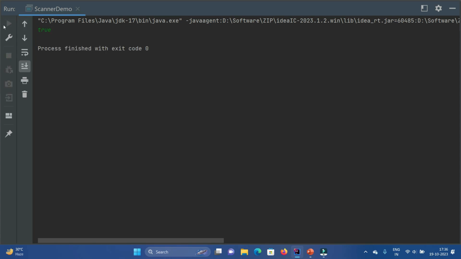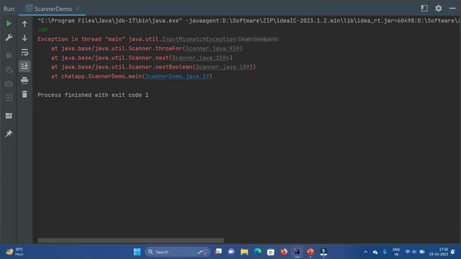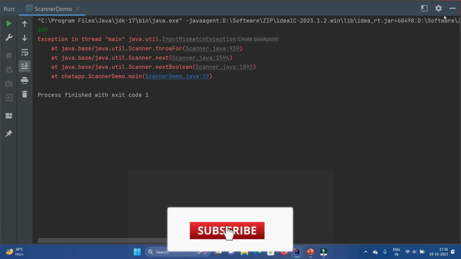Suppose instead of true you enter capital True, that is also right. False, that is also right. You have to just enter true or false, that is it. Whatever uppercase, lowercase, nothing will happen. It just needs to be a boolean. Suppose you enter 600. There is an exception, there is an error, because it is a boolean, not an integer, long, or any other type.